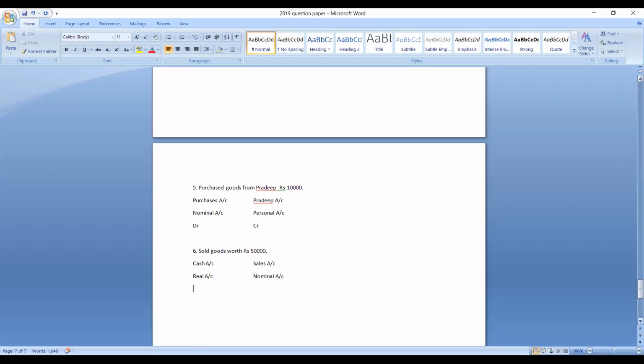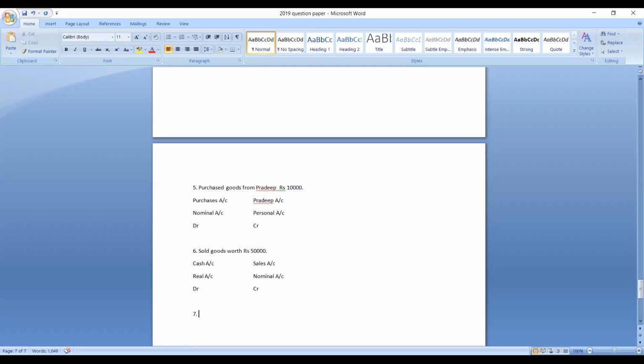Which rule is applicable to cash account now? Cash account is a real account. Debit what comes in, credit what goes out. So when you sold goods for cash, cash comes into the business, so you should debit cash account. Then of course you should credit sales account because sales are income to the business. Are you getting my point? Purchases and sales are opposite terms, no? So purchases is an expense, it will show debit balance. Sales is an income, it shows which balance? It shows credit balance. Understood? Yes. Let us take one more example.